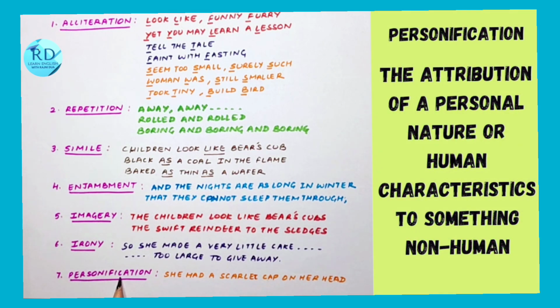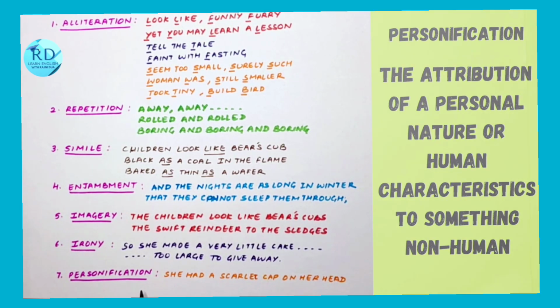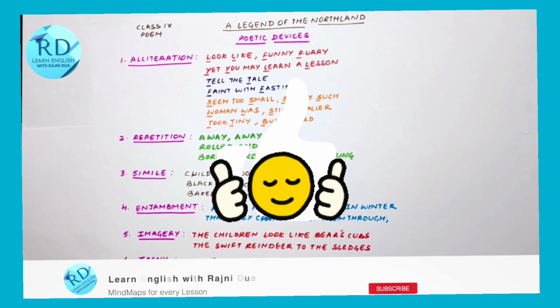Next we have personification. Personification is when something which is not a human being is attributed the qualities of a human being. That's personification. For example, "she had a scarlet cap on her head." So "she" is being used for the woodpecker, considering it as the woman. So that's personification.